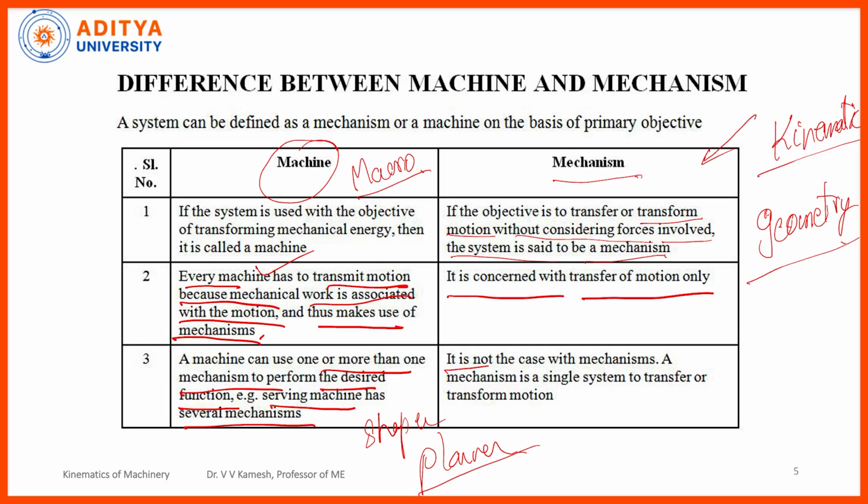Now, what is a mechanism purely? It is not the case with the mechanisms. A mechanism is a single system to transfer or transform motion. Suppose I am taking a 4-bar mechanism like this, right? So, this is one link. Just to remember, this is one scale, this is another scale, this is the third scale. So, making some joint. Suppose I am moving the scale, rotating it like this to the right side.